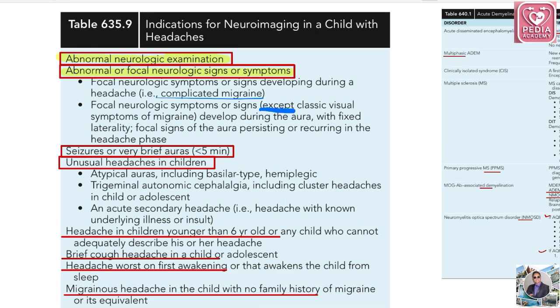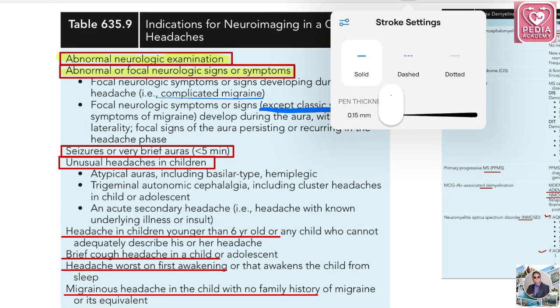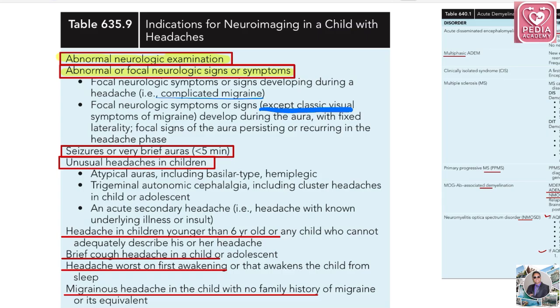If visual symptoms are there, you don't have to worry much, because visual symptoms are there in this headache. But if there is more than visual symptoms, you have to think of abnormality like fixed laterality and focal signs, with aura persisting or recurring in the headache phase.